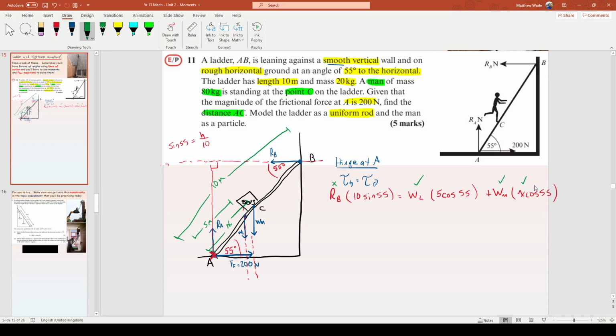Do you see what I mean? When you don't know what to do, you just jot something down and then you see how it goes. Yeah? So the problem is I don't know RB. Shoot, how do I get RB? What can I do?